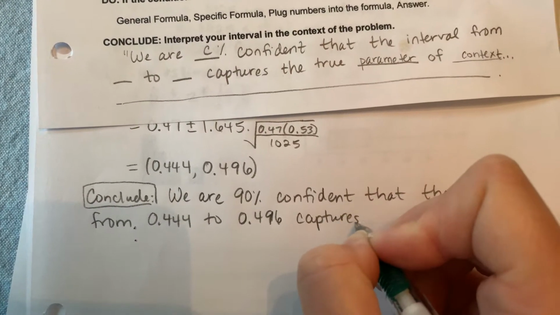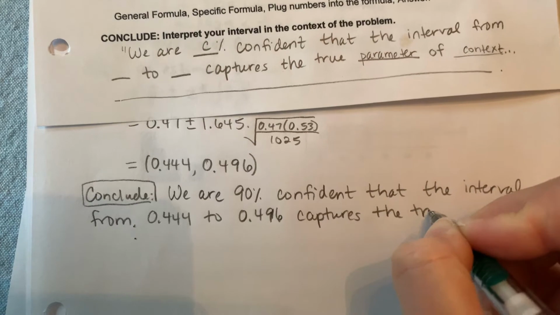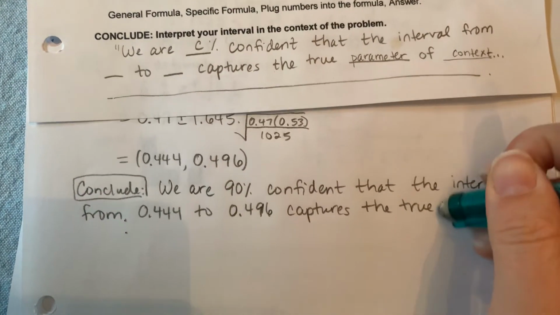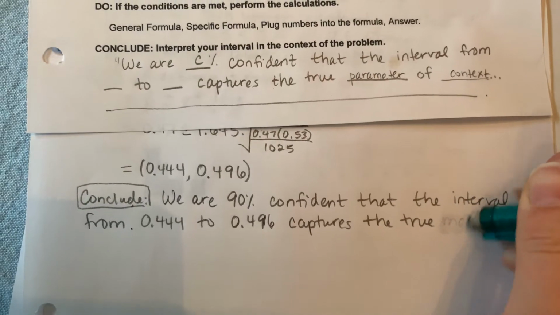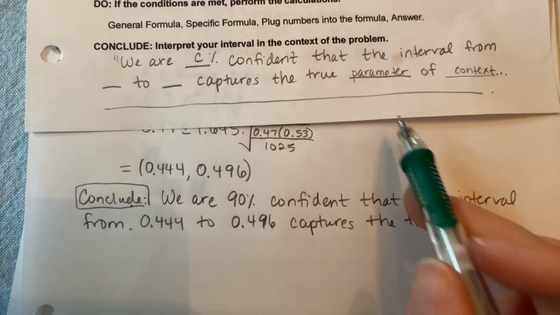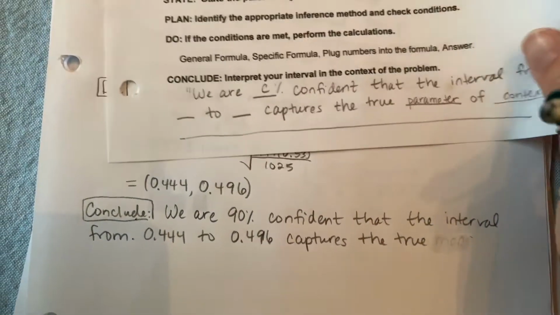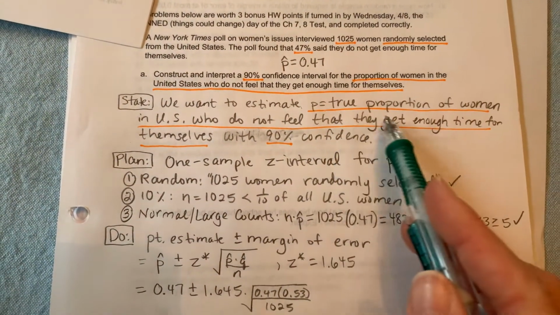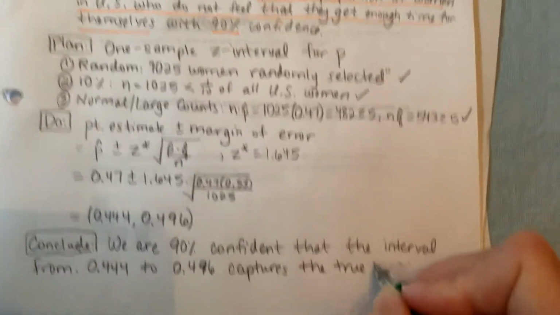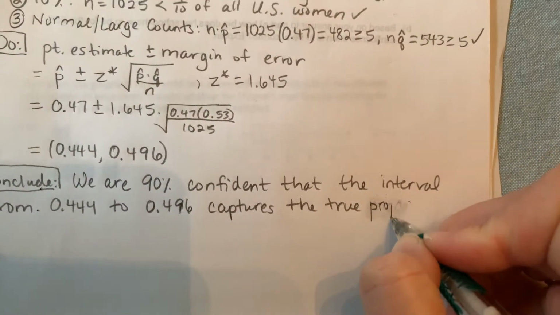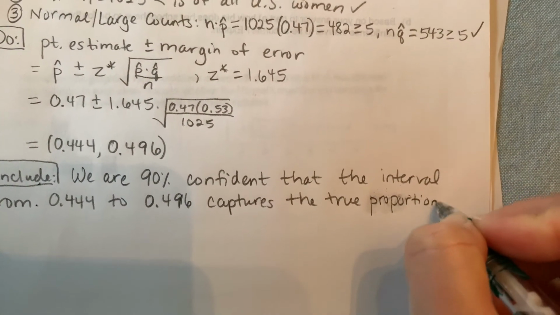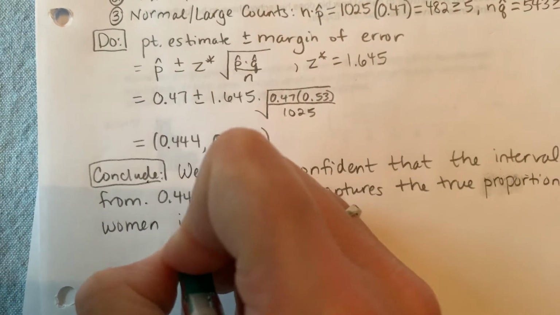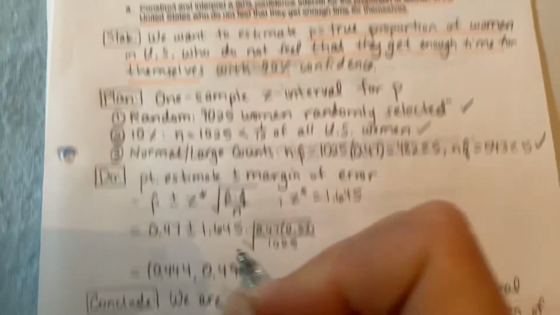Captures the true mean. Oh, gosh. That is a pretty common mistake to just go ahead and write mean. Remember, this is a proportion. So I'm going to go back up and fill in my parameter, in context, of course. So all of this, the true proportion of women in the U.S., let's see, what was it?